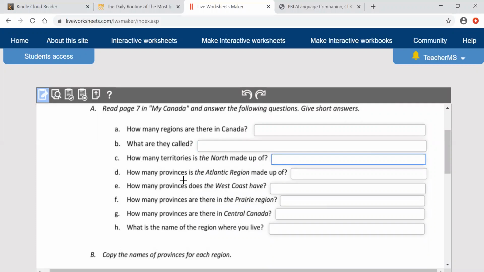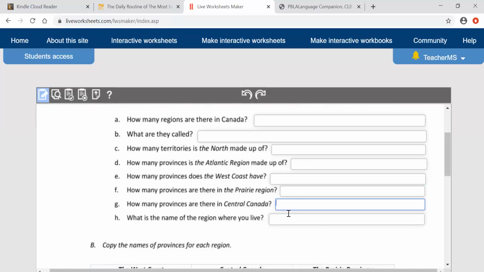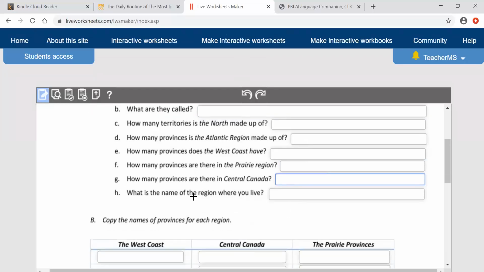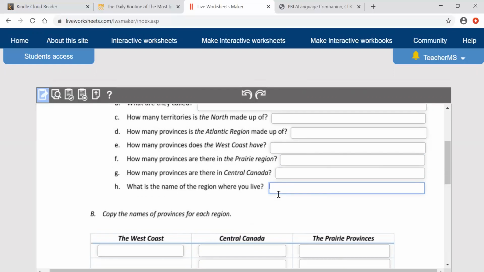D, how many provinces are in the Atlantic region, or how many provinces is the Atlantic region made up of, right? E, how many provinces does the West Coast have? Give me the answer. How many provinces are in the Prairie region? That's pretty easy. How many provinces are in Central Canada? Okay. And the last one, what is the name of the region you live in?